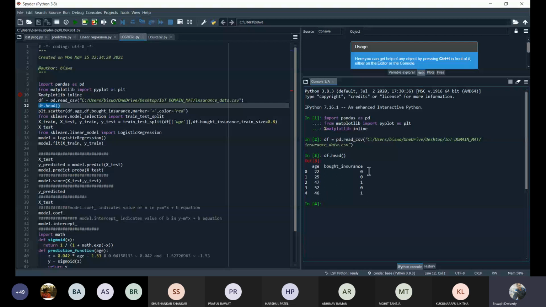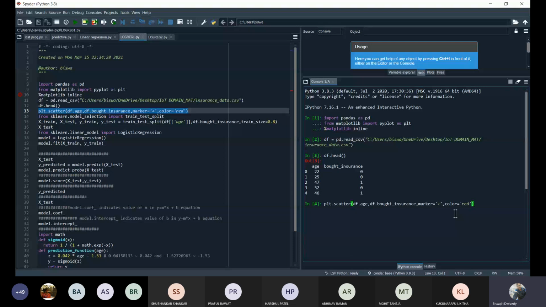Next, let me plot the whole data set using one scatter plot. Whatever plot I have shown you in that PPT, we are going to do here. Scatter plot is one type of feature available in matplotlib. We'll be using a red color plus marker, and the color will be red. So this is the curve here.